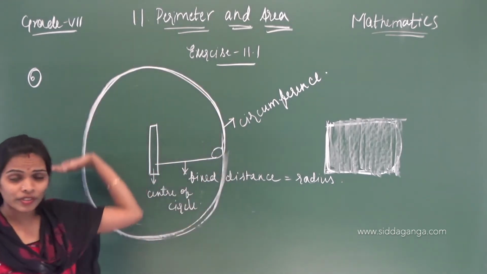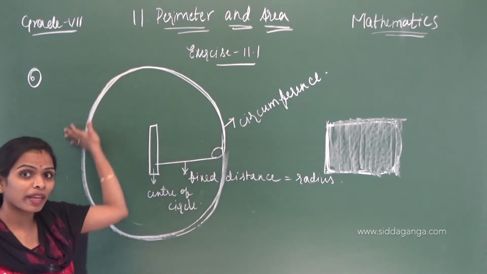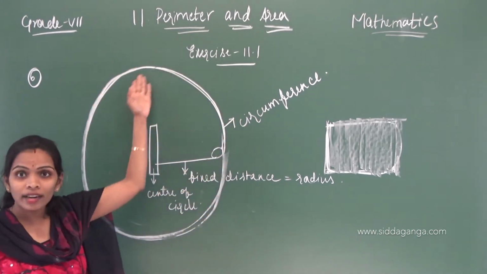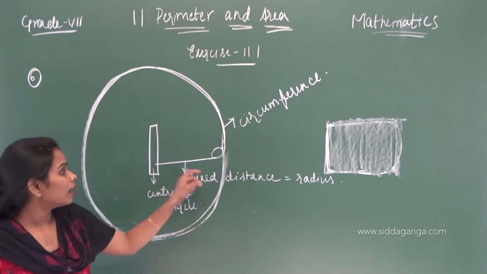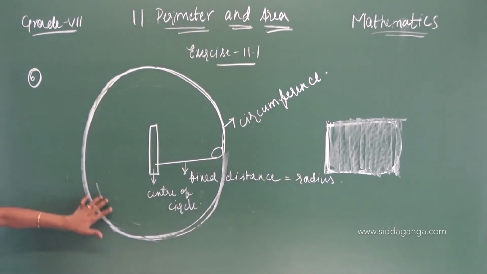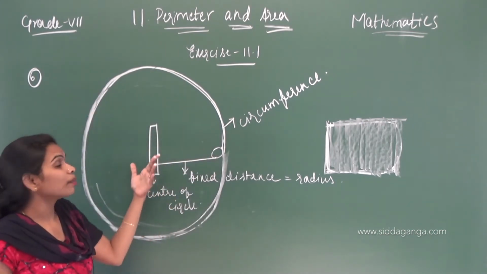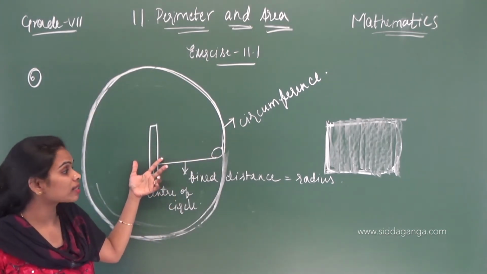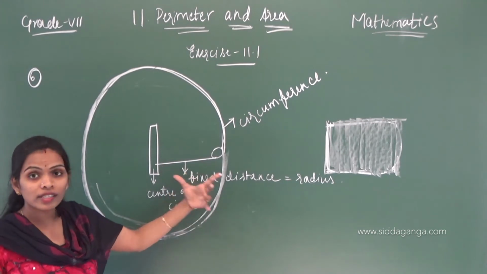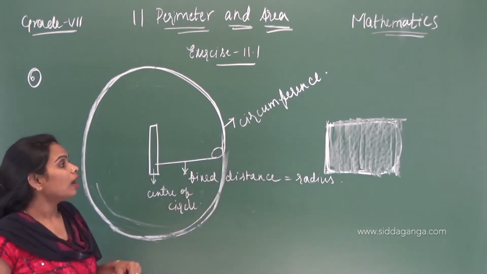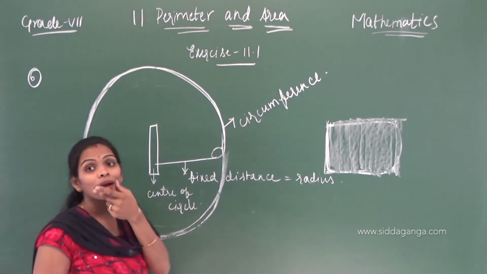This is the circumference of a circle, that means perimeter. Correct? How much distance the cow can run is the perimeter, and the pole is the center of the circle, and the fixed distance is the radius. Okay, now what is the area?